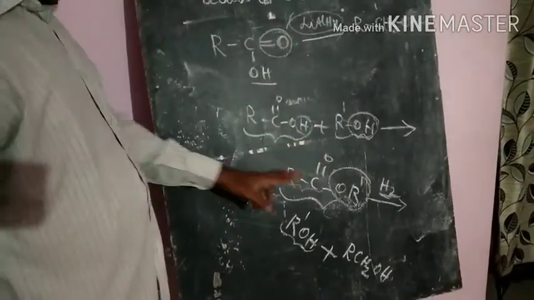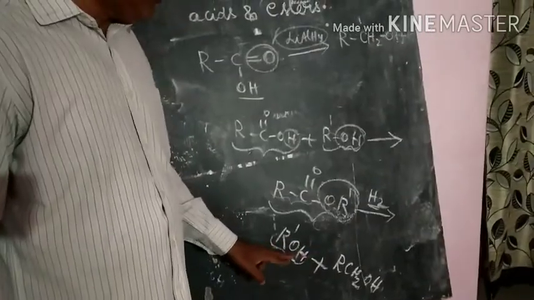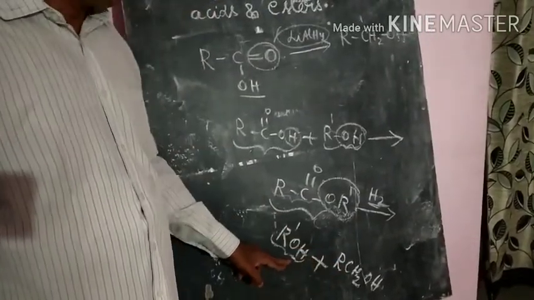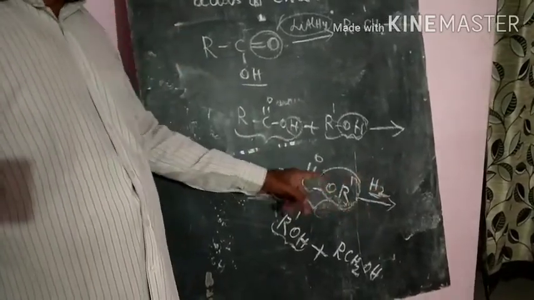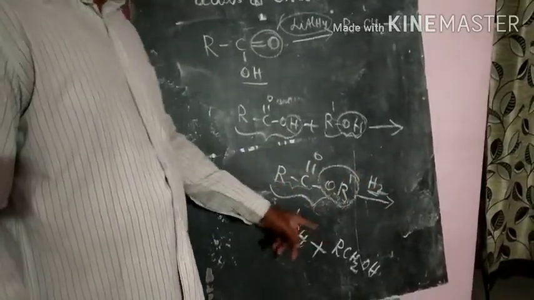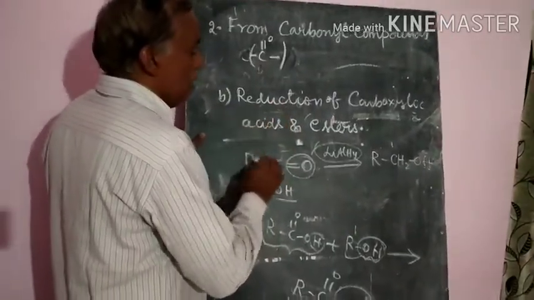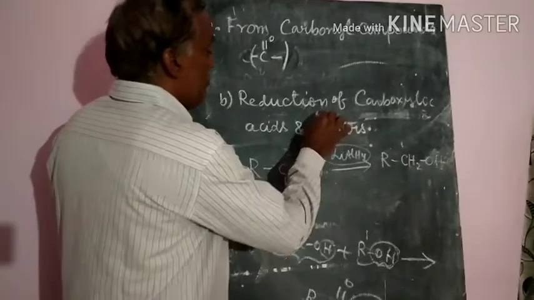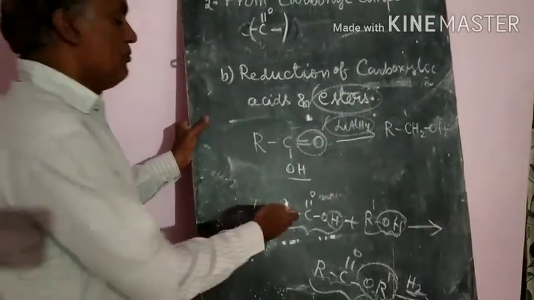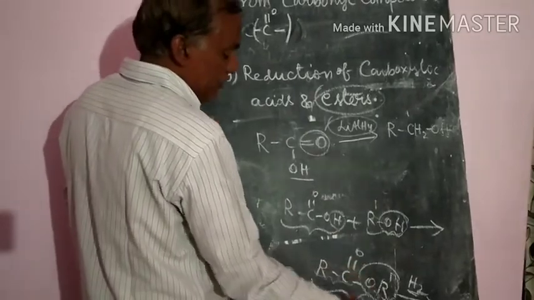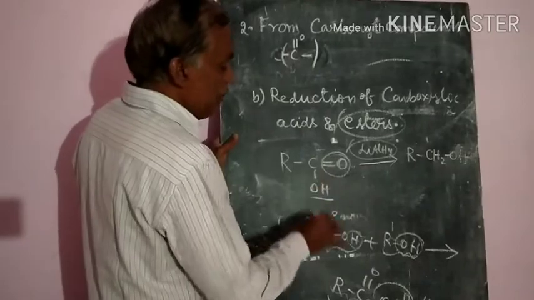So the esters are reduced, and they will give us two types of alcohols. This method is easy, only addition of hydrogen to the ester, then you will get this. That's why nowadays, to prepare alcohols, they first make this component into esters. From the esters, reduction will give us the corresponding alcohols. So this is the way they are making it.